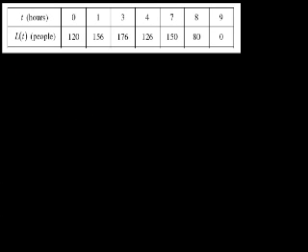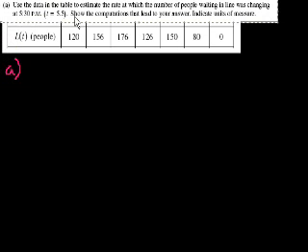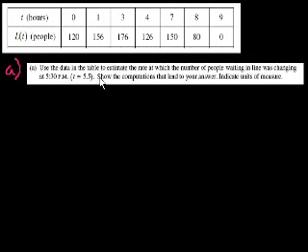Let me make sure I'm not writing too thickly. Part A. Use the data in the table to estimate the rate. Let me actually just copy and paste this. I've just figured out how to do this, so I figure it doesn't hurt. Okay, let me see if I can paste it. Edit, paste. There you go.